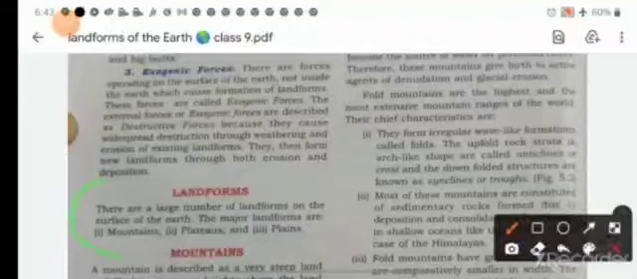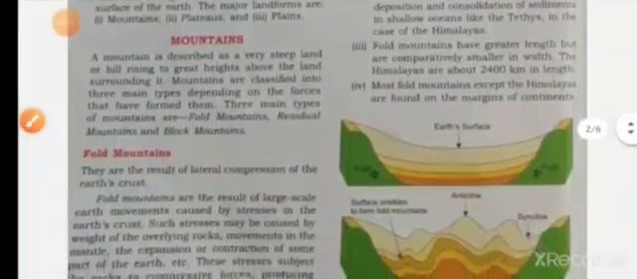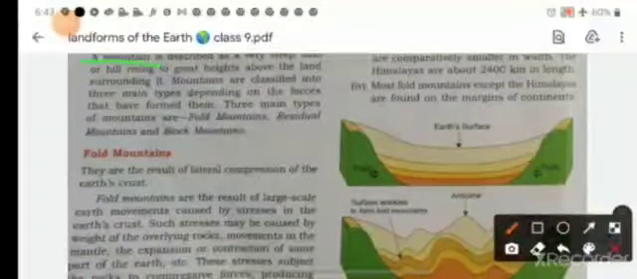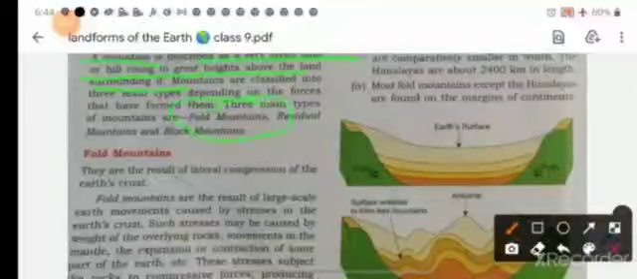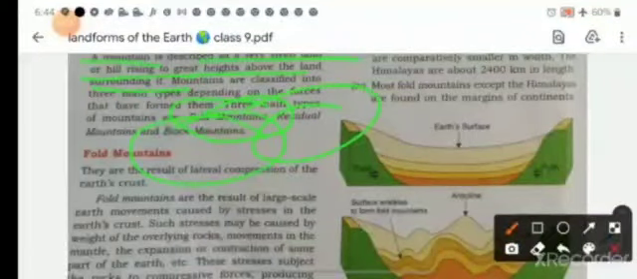And now landforms, there are a large number of landforms on the surface of the earth. The major landforms are your mountains, plateaus and plains. First of all, we are going to study about mountains. Mountains, we know very well, a mountain is described as a very steep or hilly rise to great height above the land surrounding it. Mountains are classified into three parts. The first one is your fold mountain, second is your residual mountain, and the third one is your block mountain.